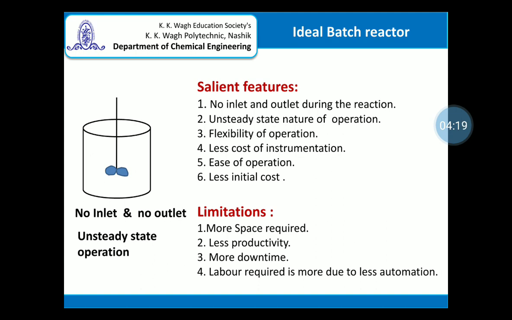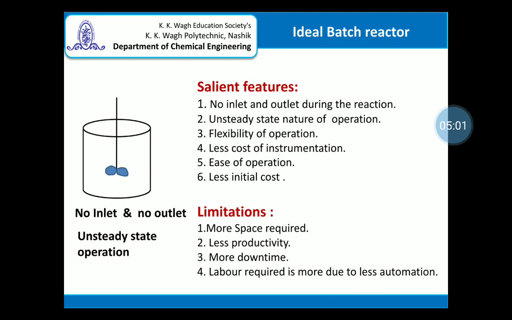Again, as the reactor operates in a batch mode, very strict control of the parameters is not necessary. So the instrumentation required is less, and therefore the cost of instrumentation is less. It's a simple container equipped with the accessories and necessary measuring instruments, and because of that the operation is easy. A less skilled worker can also use the batch reactor. Because of the lower instrumentation cost, the initial investment is less.